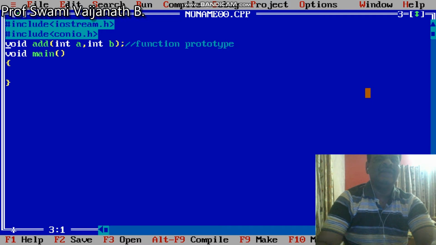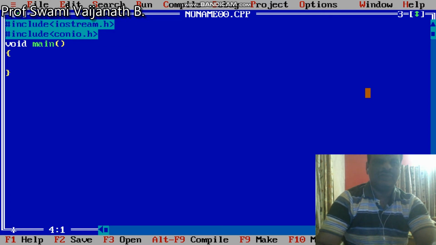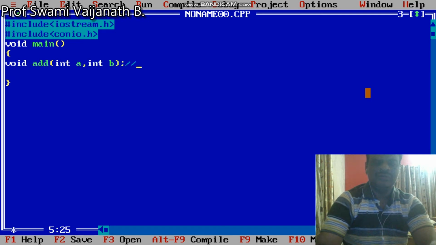It is declared outside the main function or inside the main function, like this. This is also called a function prototype.